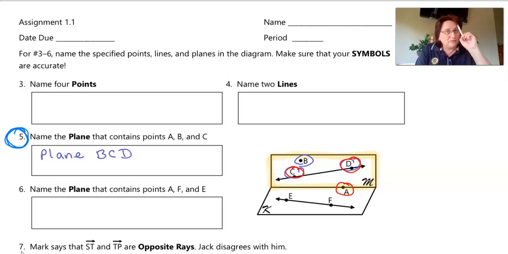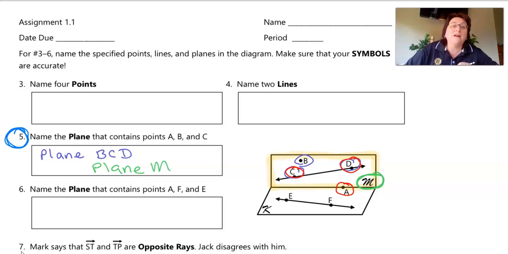Now, another way, if you guys remembered, that we can name a plane is by the uppercase script letter right here. So I can also name this plane M because I can use that uppercase script letter. Okay, hopefully you guys are catching on to this. I'm going to let you guys do the rest of this particular page on your own. And guys, next we're going to go down to page 5. Go down and meet me at page 5.